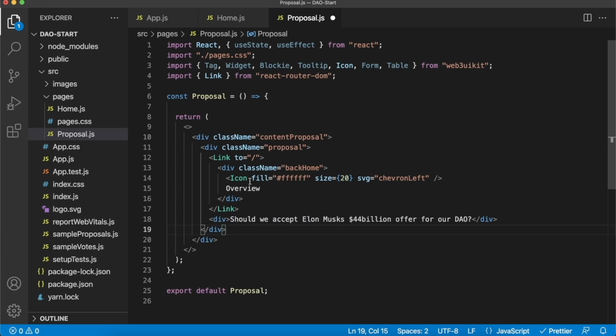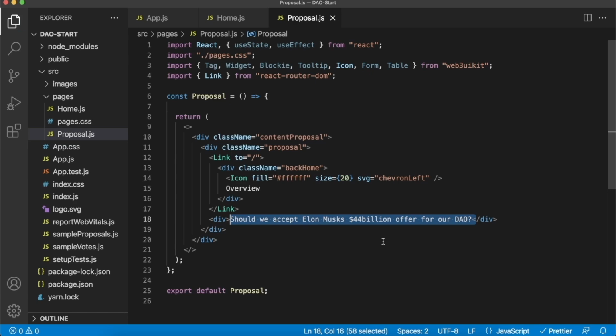Boom shakalaka. So we have a div called proposal in which we have a Link tag that has a Web3 UI Kit icon with just a left arrow and then back to the overview page. And underneath we also have the title of this proposal page. This will be, of course, rendered to be the actual proposal we select in the future, but now we've just hard-coded it to be one of the proposals we have in our hard codes. So should we accept Elon Musk's 44 billion offer for our DAO?